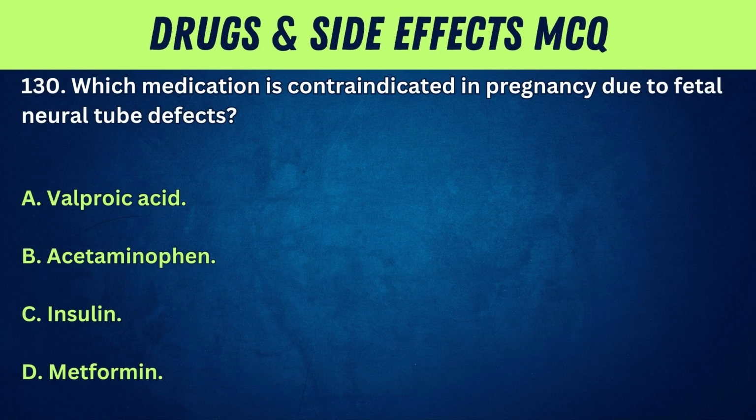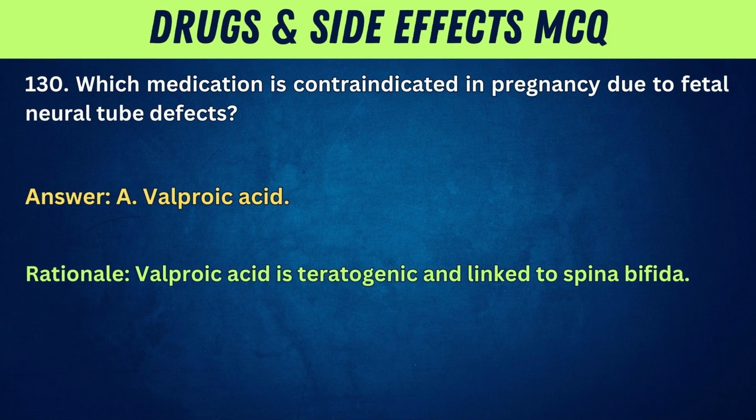130. Which medication is contraindicated in pregnancy due to fetal neural tube defects? A. Valproic acid. B. Acetaminophen. C. Insulin. D. Metformin. Answer: A. Valproic acid. Rationale: valproic acid is teratogenic and linked to spina bifida.